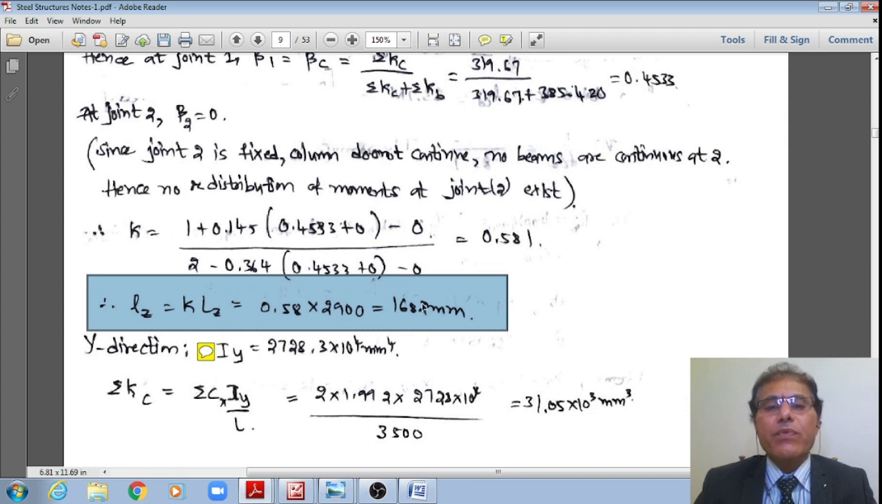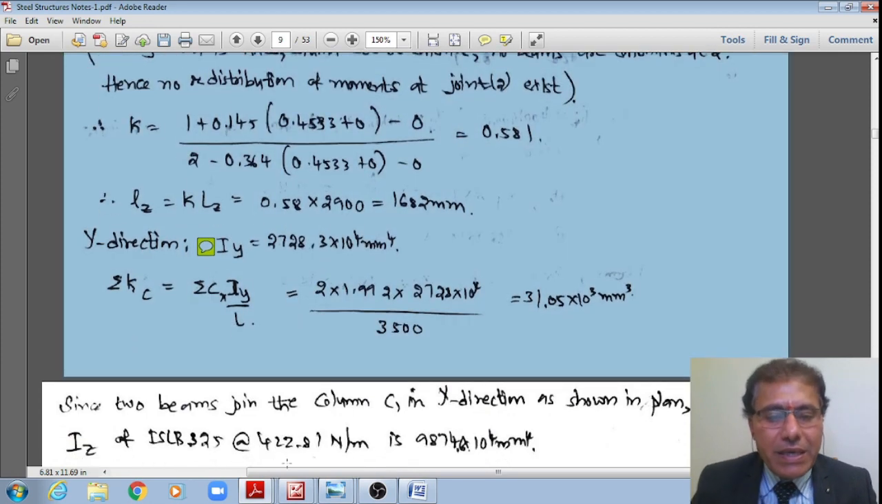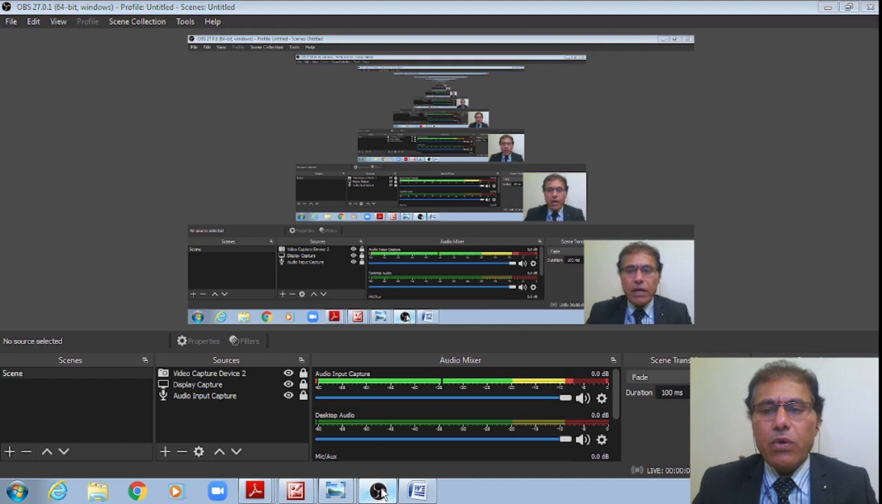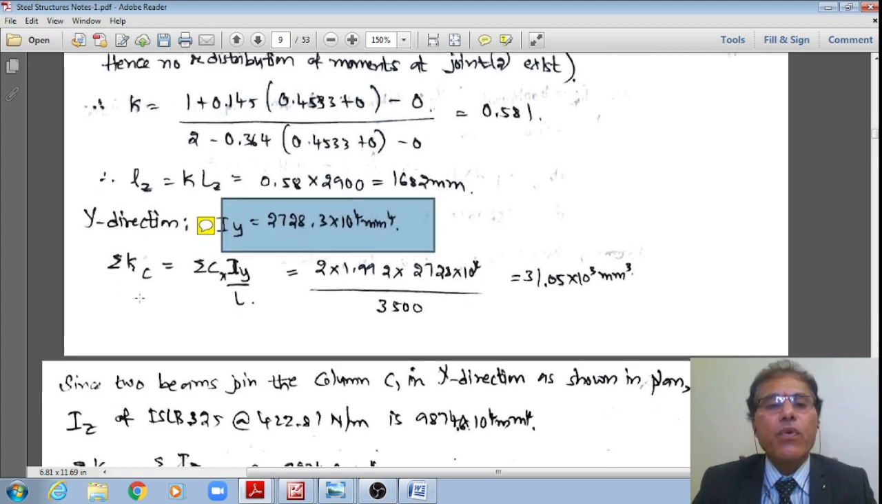LZ. Therefore, it works out 1682 mm, right? Similarly, I want to find out the effective length in the minor direction. Therefore, it now works out in a similar fashion. For the column, the moment of inertia about the y direction, the weak axis, is equal to 128.3 × 10^4.